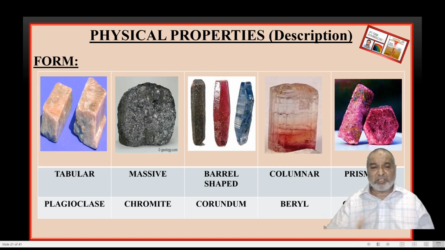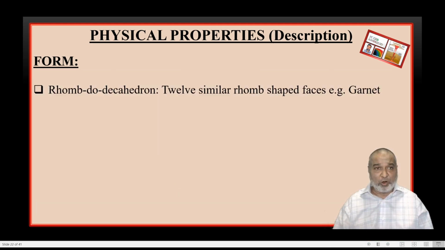Instead of plagioclase, we don't get exactly the sample of this plagioclase. So we have put it over there as a dodecahedron, rhomb shape. Do means 2, deca means 10. So there are 12 similar rhomb shape faces.